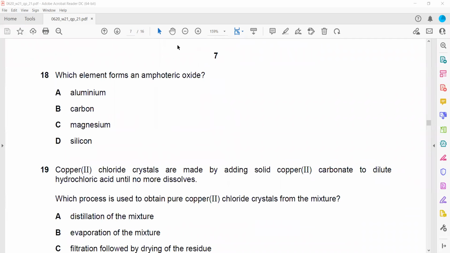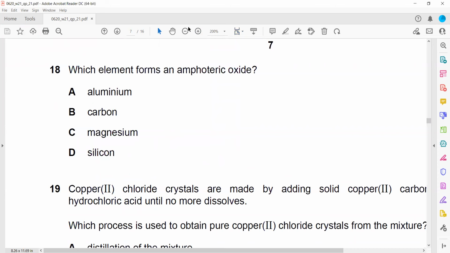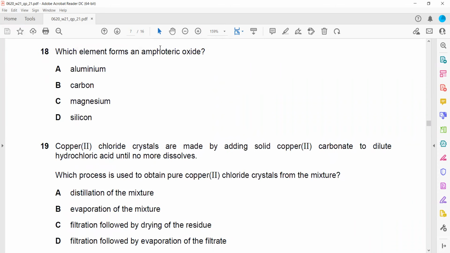Which of the elements forms amphoteric oxide? Amphoteric oxide means oxide which can react with both acid and alkali. So aluminum oxide, zinc oxide, lead oxide: these are amphoteric oxides. Carbon monoxide can be neutral or acidic. Magnesium oxide is basic, and silicon 4 oxide is a non-metal oxide, so it will be acidic as well.